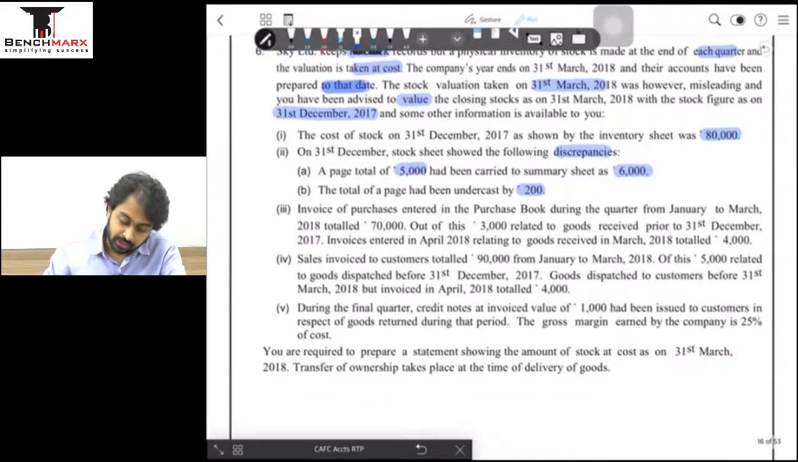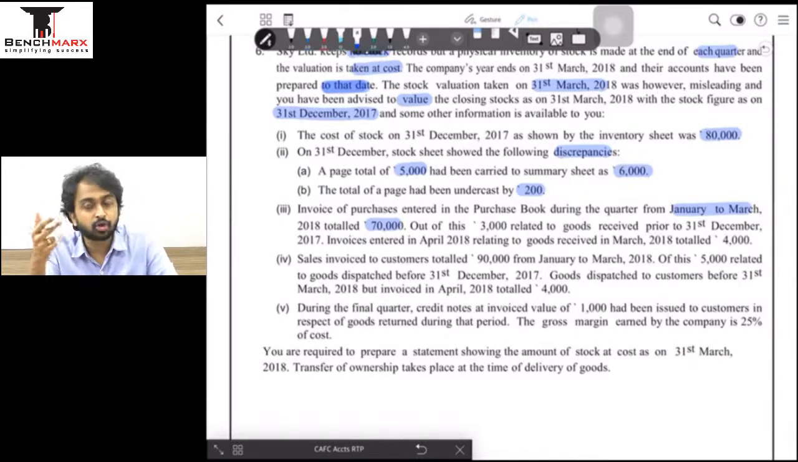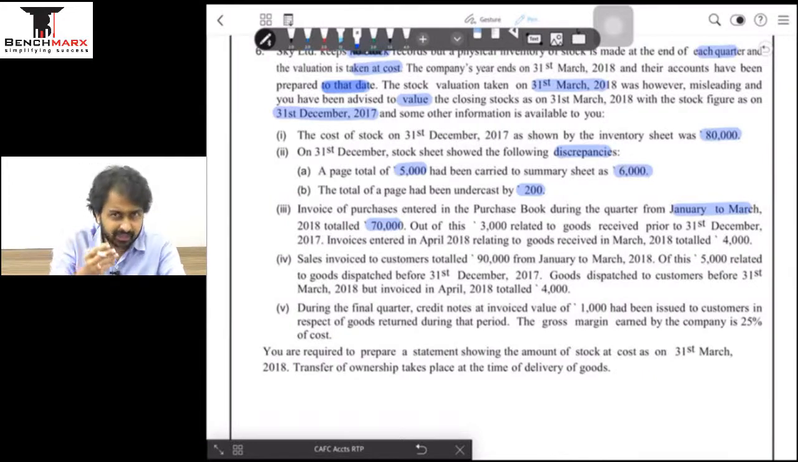Important, third and fourth. Invoices of purchases entered in the book during the quarter from Jan to March totaled 70,000. Now, if the sentence ended here, that means ये purchases की वजह से अपना stock बढ़ेगा. So it is my job to simply add 70,000 to my stock of 31st December 17 so that the purchases will be a part of my stock. लेकिन there are some complications.